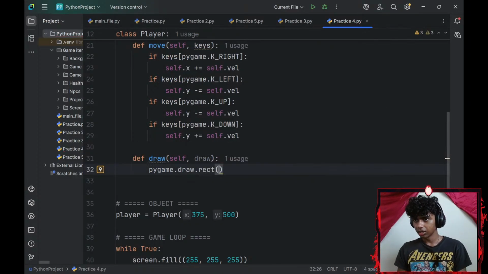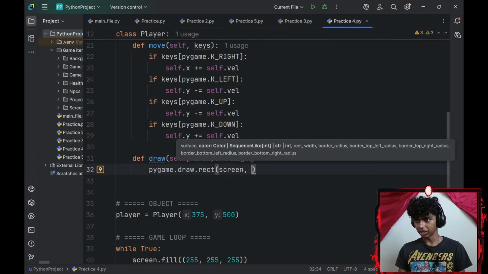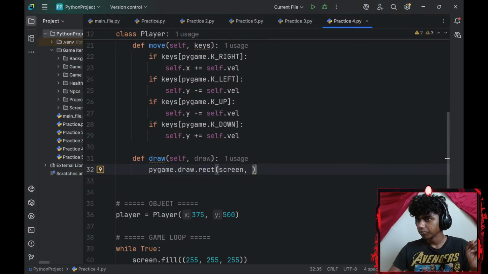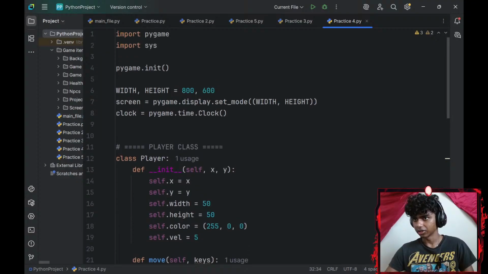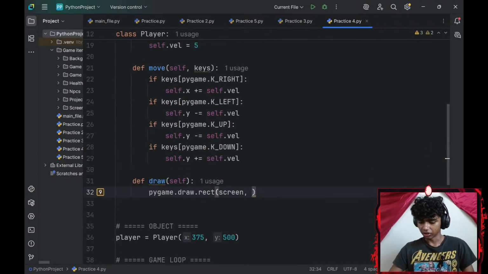pygame.draw.rect. I want the surface to be my screen. I might not need a draw parameter here, honestly. So pygame.draw.rect screen. The color is going to be red. Do I have a red variable here? I don't. So I'll go with the RGB (255, 0, 0).